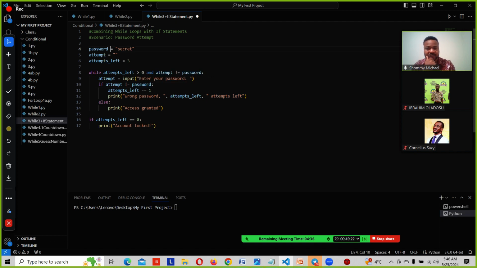Right here is secret. So we now said attempt left minus it equals to 1. That is, it should be minus in it. What is our attempt left? Our attempt left is 3.